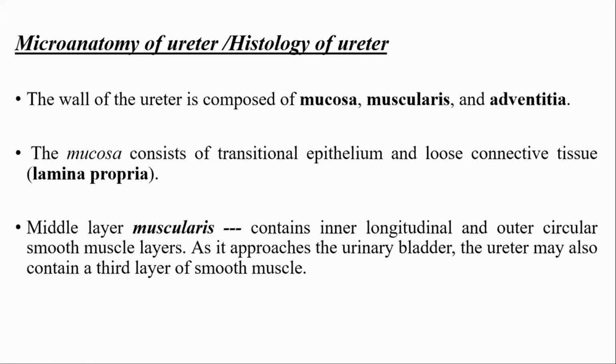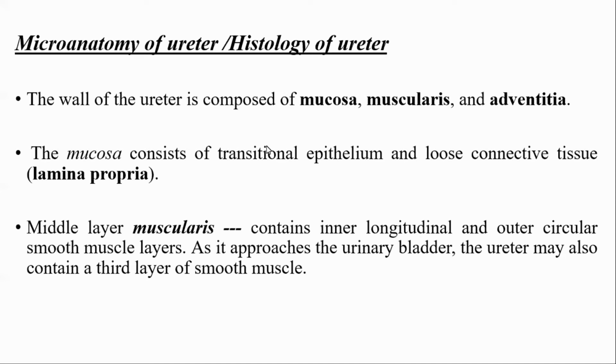What is the muscle present in the GI tract? Muscularis layer in the GI tract is just outer longitudinal, inner circular. Just opposite to that, in the ureter, inner longitudinal, outer circular. Just remember, just opposite to GIT. In GIT, inner circular, outer longitudinal. In the ureter, inner longitudinal, outer circular.